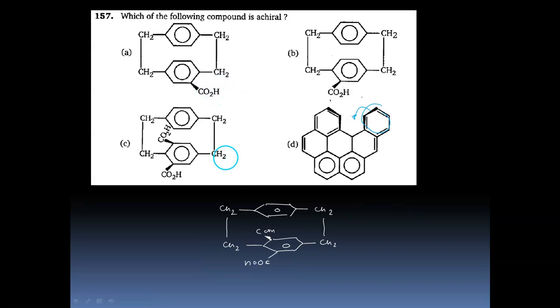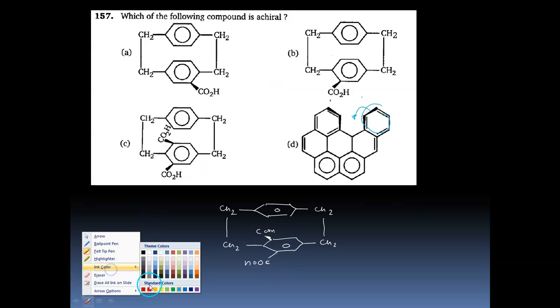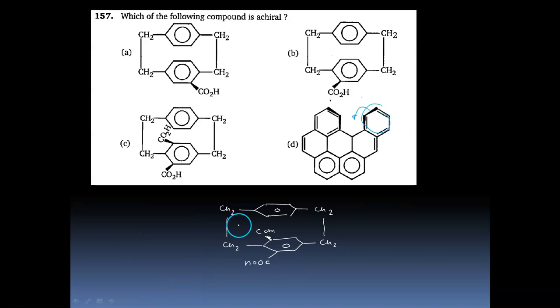For the remaining three, you have to assume that the two benzene rings are one above the other. You have to visualize it like this, and then find whether there is an element of symmetry or not. You can see that in option C there is a plane of symmetry. If you have a plane which cuts between this benzene and the benzene below, we can see that it divides the molecule into two equal halves. Therefore, for this question, the answer is C.